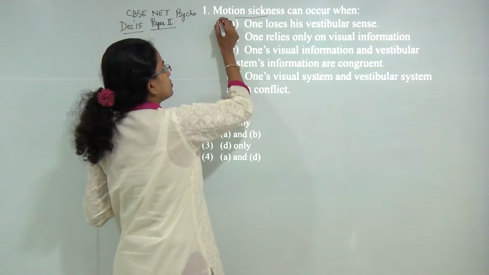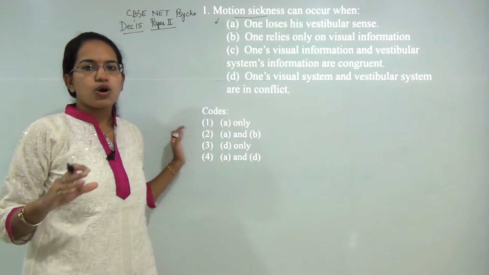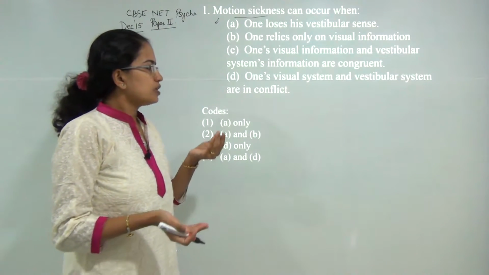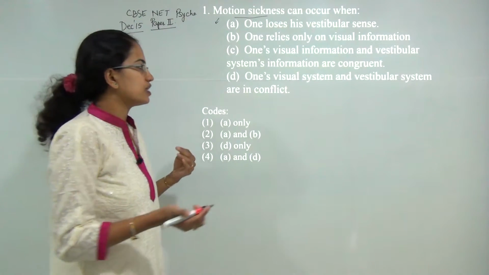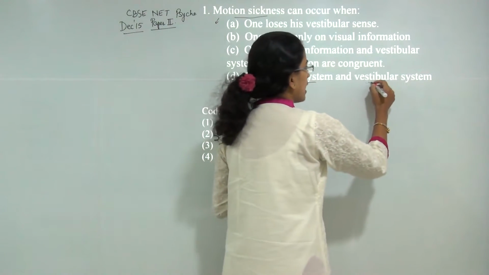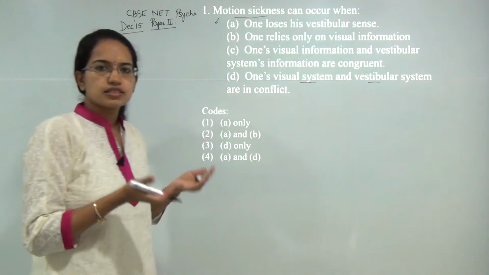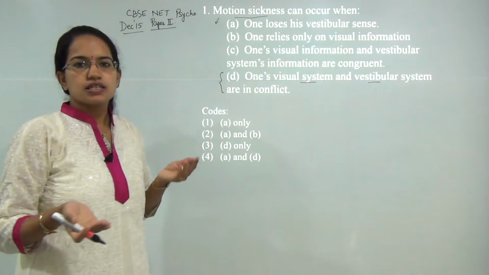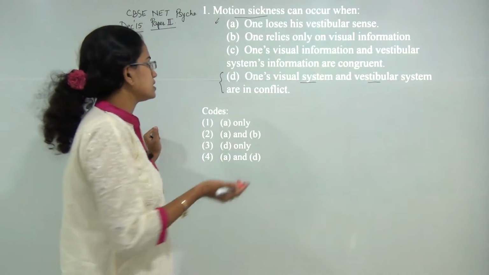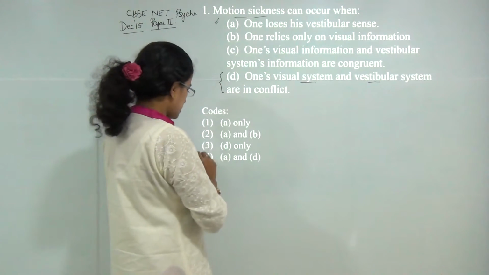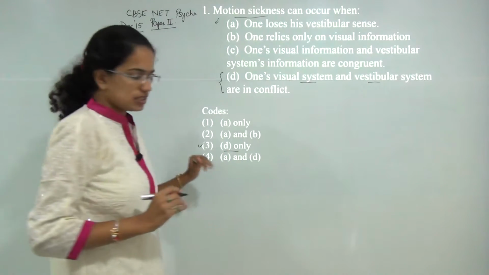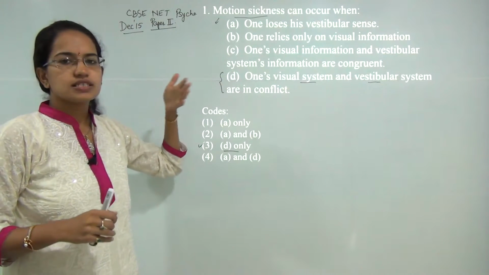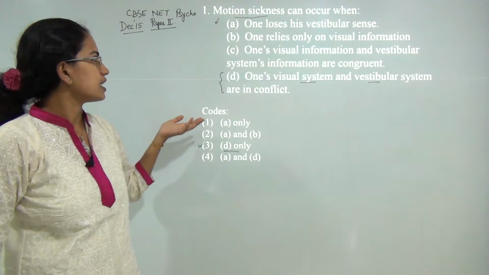Now motion sickness is also known as travel sickness, car sickness or moving sickness sometimes we say. And this occurs mainly due to the imbalance or the conflict between our visual system, what we perceive, and the vestibular system or our system of balancing. So when there is a conflict between the two states, then the state of motion sickness arises. So the only correct answer is 3, that's D only. Motion sickness can lead to nausea, dizziness, fatigue and characteristics like that.